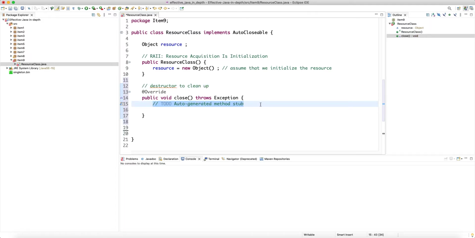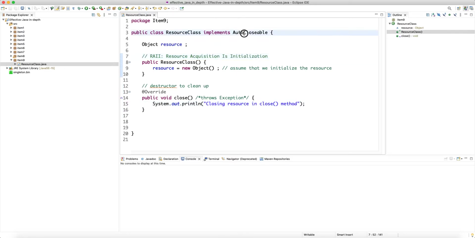So we just use this close method, and I'm going to comment out this exception because otherwise we kind of need to handle it, and then closing resource in close method. So that's it. That's how we do RAII in Java using AutoCloseable.